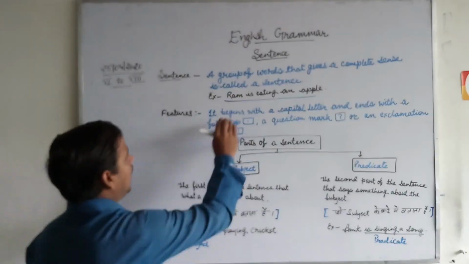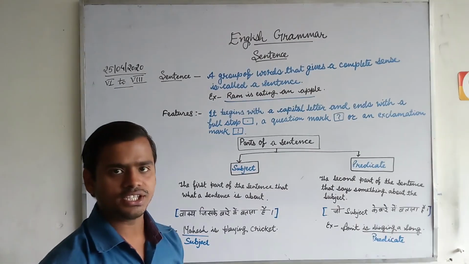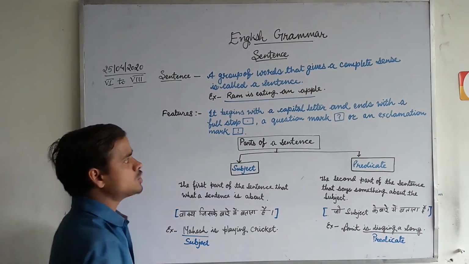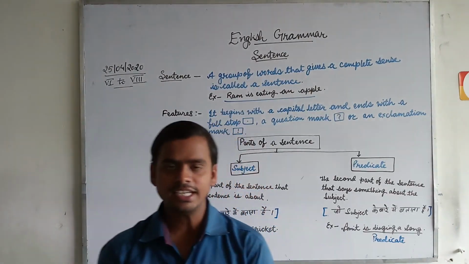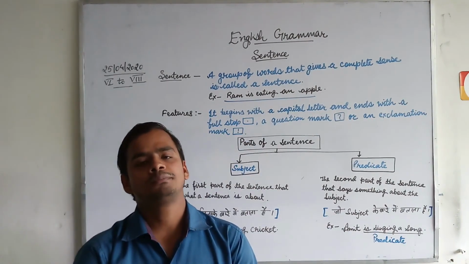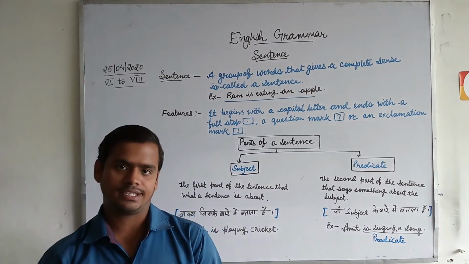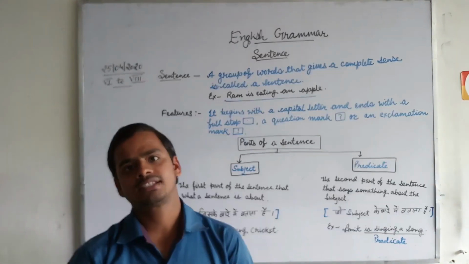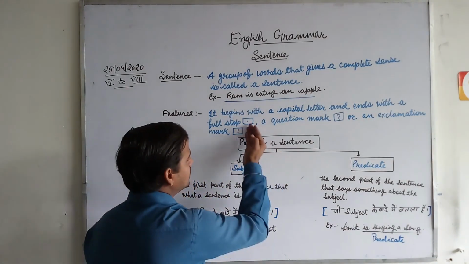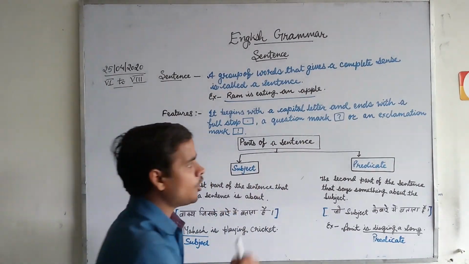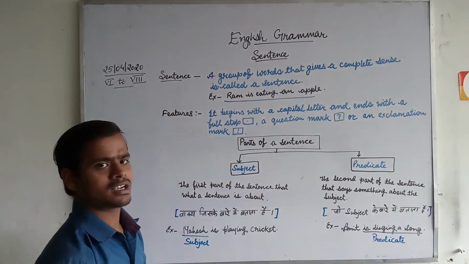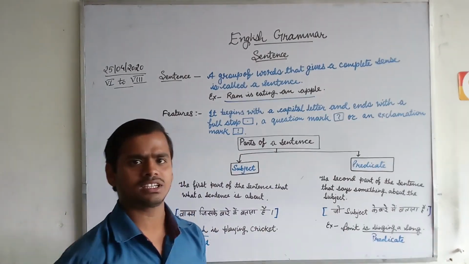We have some features of sentences also. A sentence always begins with a capital letter. You always remember one thing: a sentence always begins with a capital letter and always ends with either a full stop or a question mark or an exclamation mark. This depends upon the kinds of sentence.